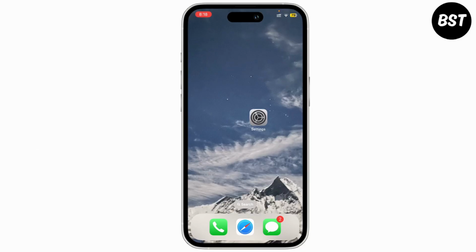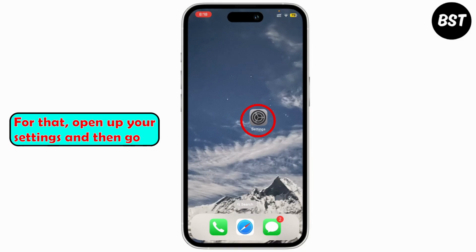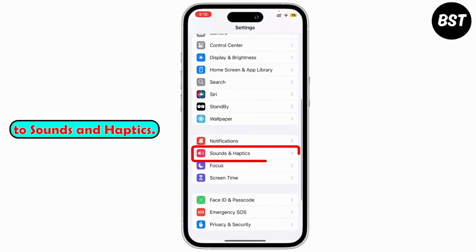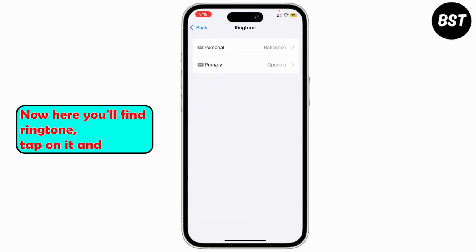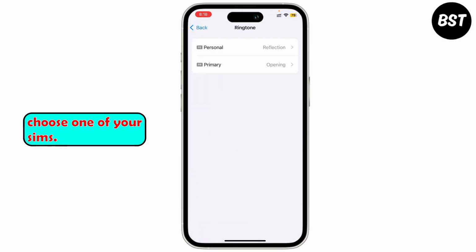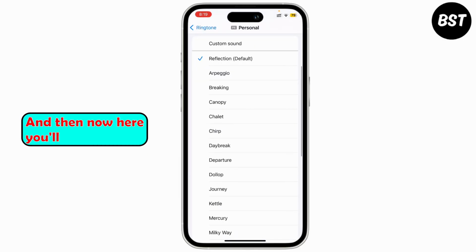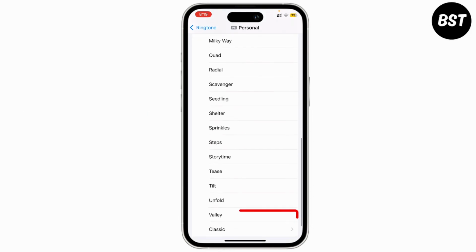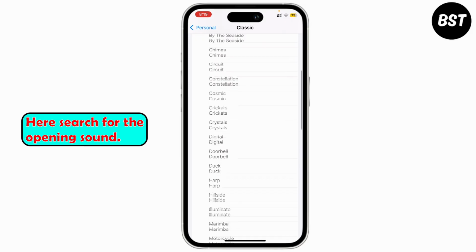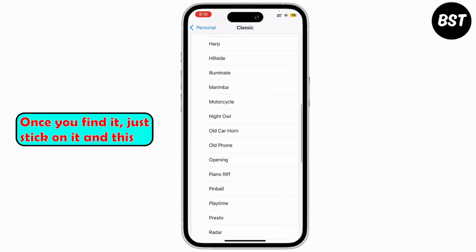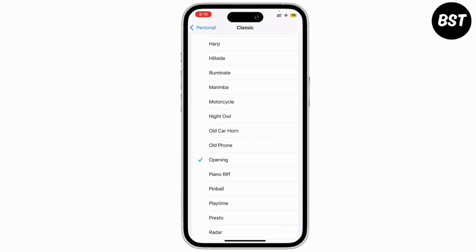So today I'm going to show you how you can set up the classic ringtone that is the opening sound. For that, open up your settings and then go to sounds and haptics. Now here you'll find ringtone, tap on it and choose one of your SIMs, and now here you'll find various ringtone options. Scroll down and go to classic. Here search for the opening sound. Once you find it, just click on it, and this is the classic iPhone ringtone.